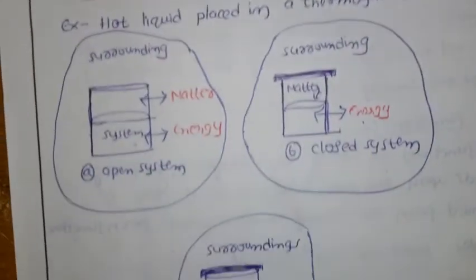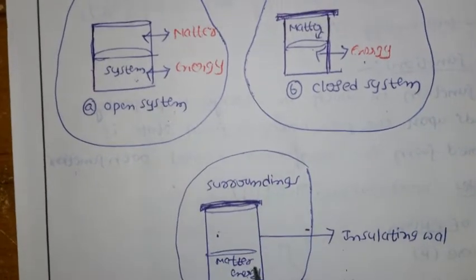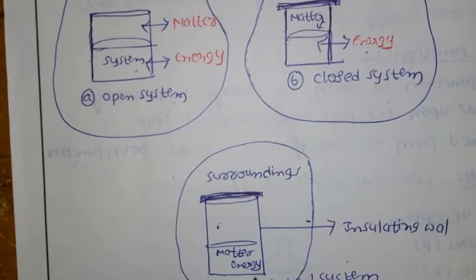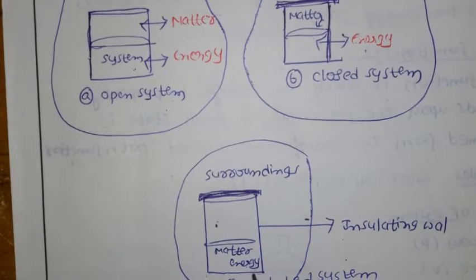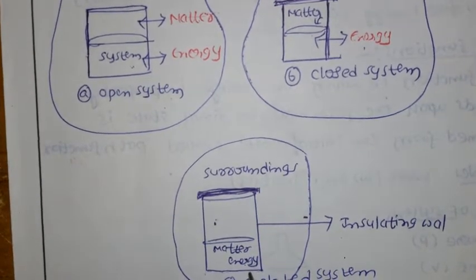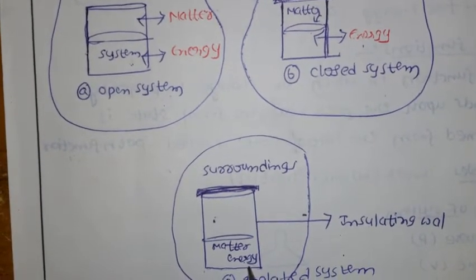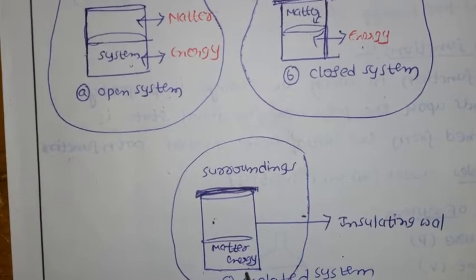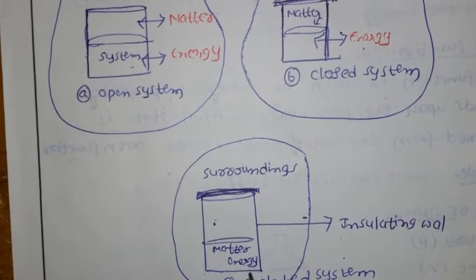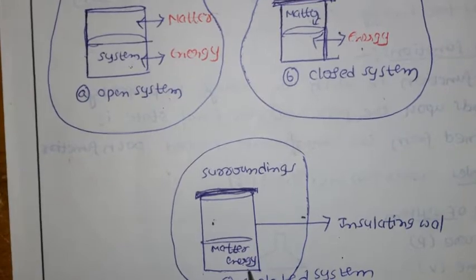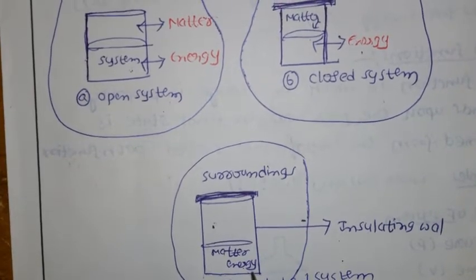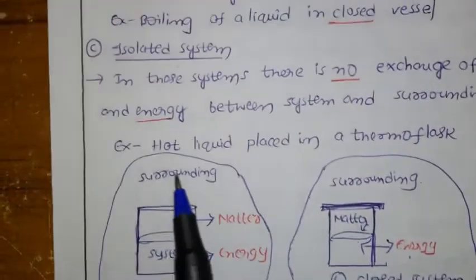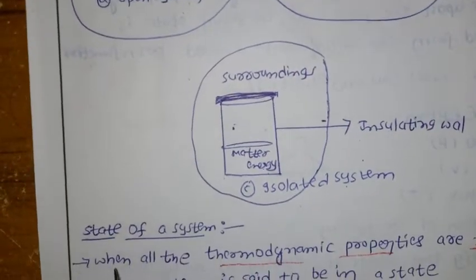You know very well, we generally use a thermoflask for tea, coffee, milk, whatever that may be. In that there is no escape of tea, coffee or milk. The quantity, whatever it may be, will stay as it is. And the heat will also stay as it is. Because of that reason only we use a thermoflask. That type of system is called an isolated system. Next we have the state of a system.